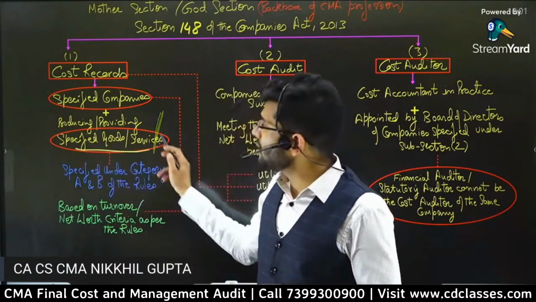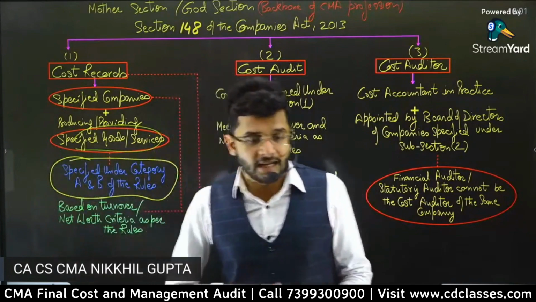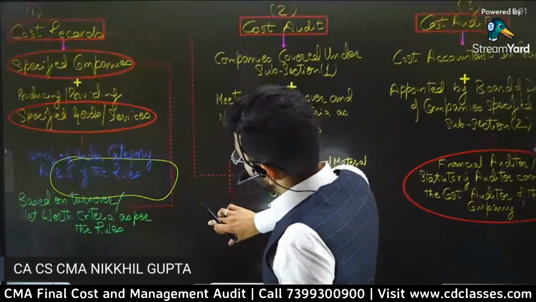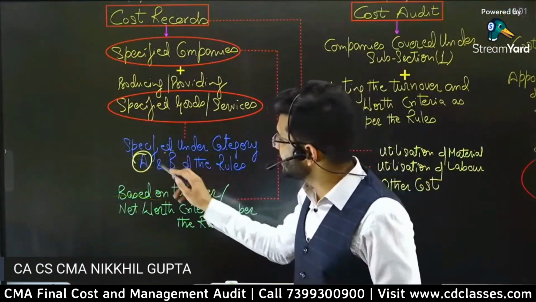Sir, how would we know what the specified goods are? Guys, specified goods are categorized under the rules. Again, the rules will tell us what the specified categories of products are. And guys, we have two categories, category A and category B.